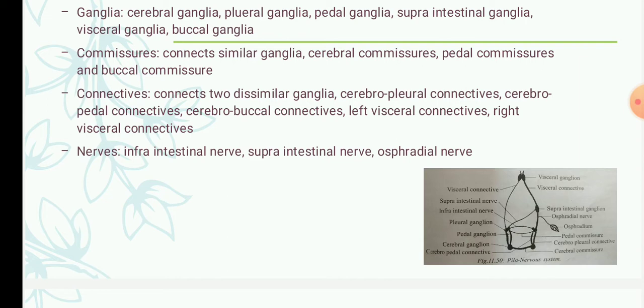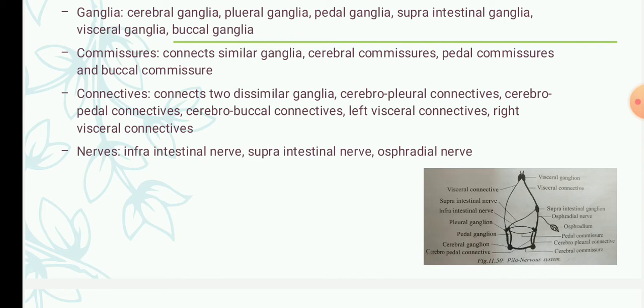Then followed by that is the pedal commissure. The pedal commissure is the nerve that connects the two pedal ganglia, and the buccal ganglia are connected together by a buccal commissure. Okay. So the commissures are three: cerebral commissure, pedal commissure, and buccal commissure.